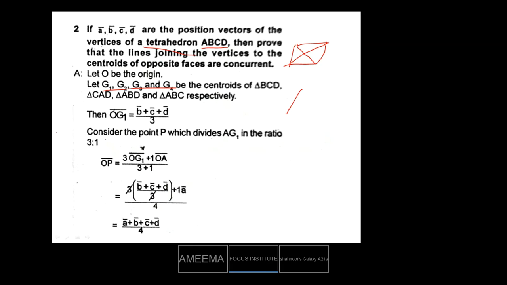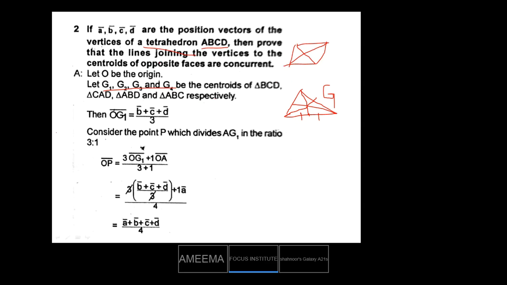In a triangle, a line from a vertex divides the opposite side equally into two halves. Similarly from here and from here. The point you get, we represent by G, that is your centroid.